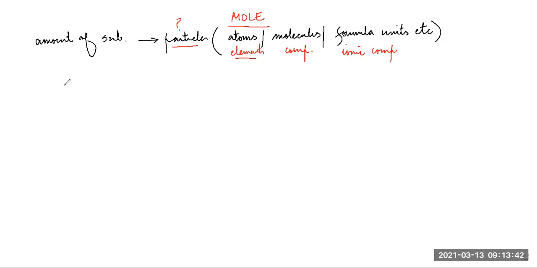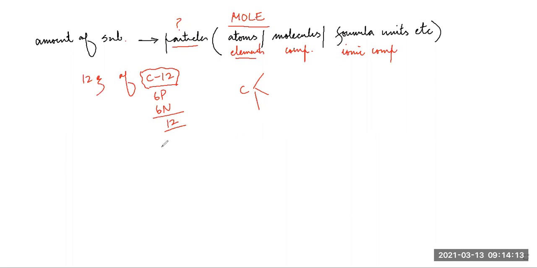Which contains as many particles as are there in 12 grams of C12 isotope. We know that carbon has three isotopes, C12, C13 and C14, right? So we're talking about C12 isotope. In this isotope we have 6 protons and 6 neutrons. So total number of nucleons is 12.